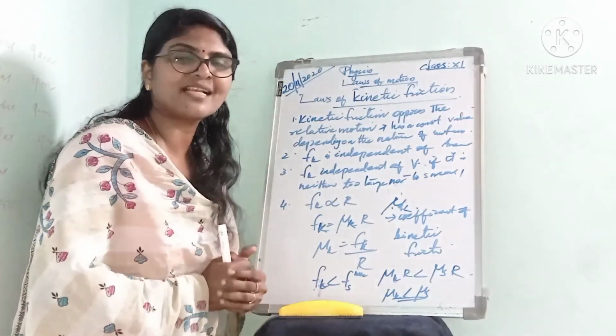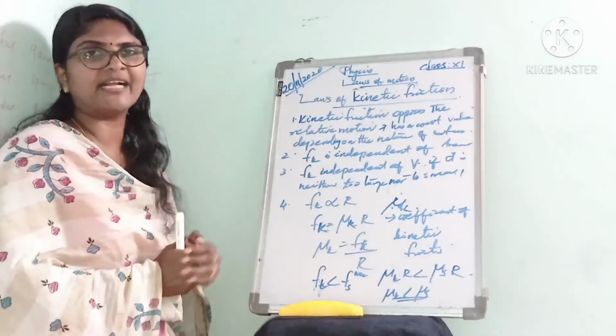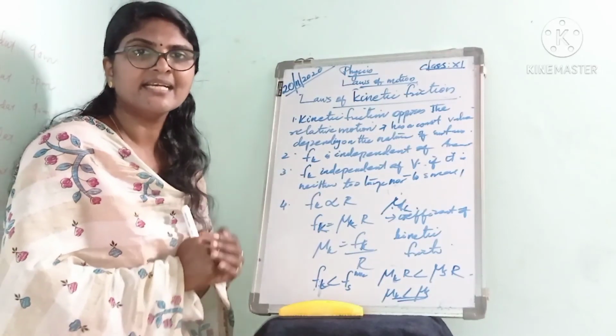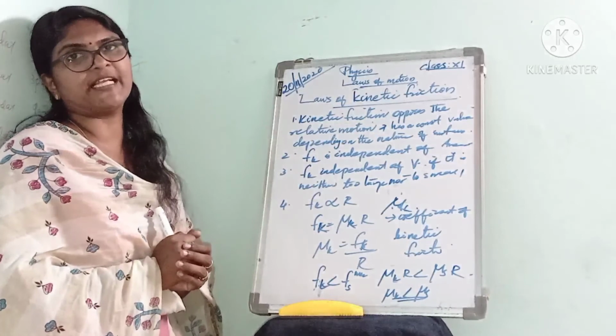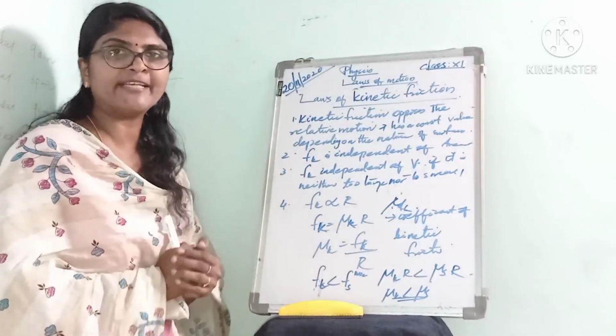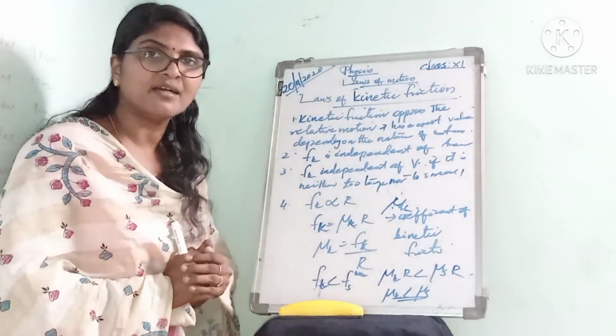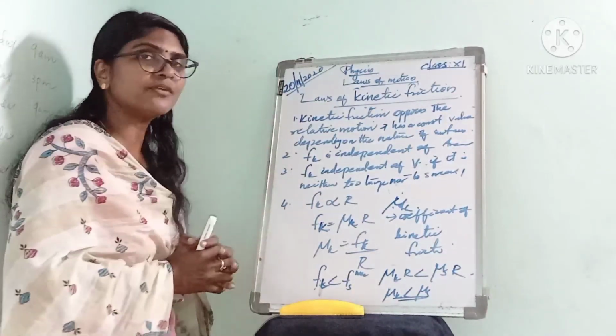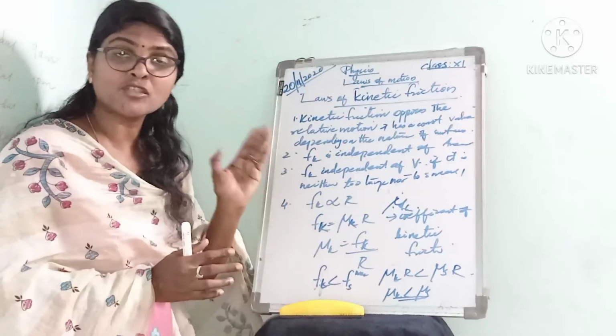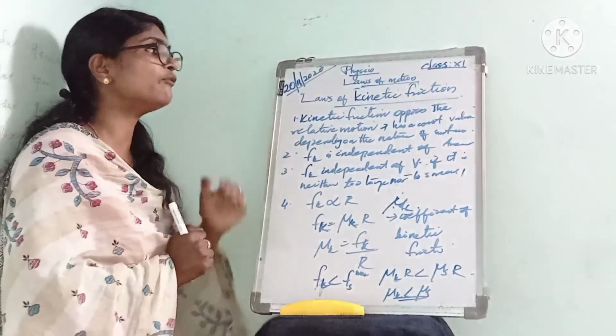Okay children, in today's class we have learned about friction and different types of friction, that is static friction, then limiting friction, and then kinetic friction. Then two types of kinetic friction, rolling friction and sliding friction. And also we have learned the laws of limiting friction and also the laws of kinetic friction.